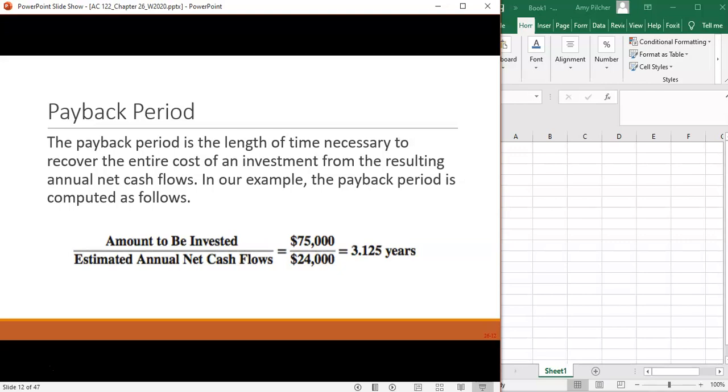When we're looking at whether or not those cash flows are enough to justify this expense, we have several different methods that we can use to analyze capital investment decisions. The first method is called the payback period. This is the amount of time it takes to recoup what we paid. So we take the amount to be invested divided by our annual net cash flows. And in this example, we see that it's going to take just over 3 years to pay back this investment. We know that the machines are good for 5 years.